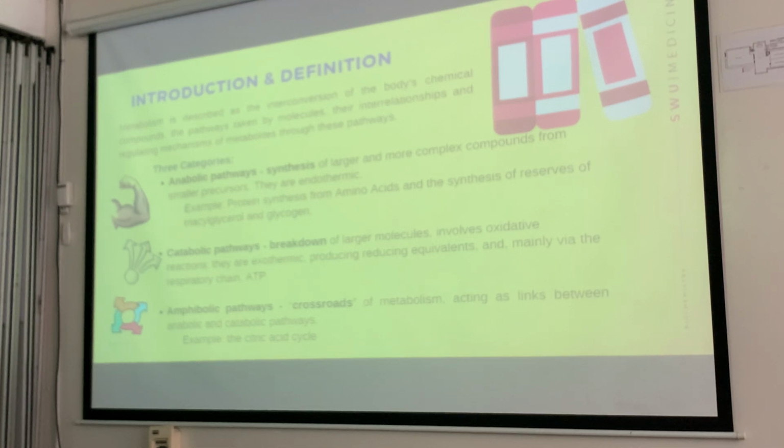How about amphibolic pathways? So it's the in-between. Crossroads of metabolism. They act as links between anabolic and catabolic pathways. The best example there would be your citric acid cycle. So it could be a mix. This is where you will also find redox reactions and rearrangements in amphibolic pathways.